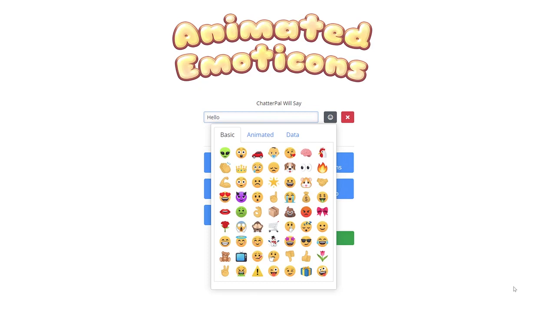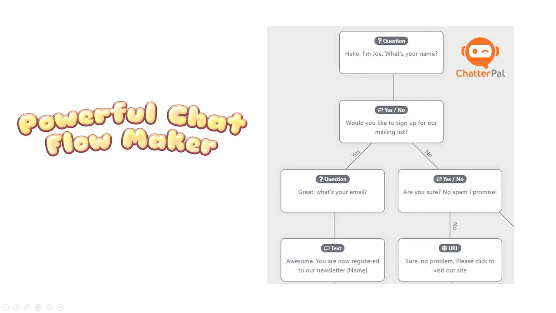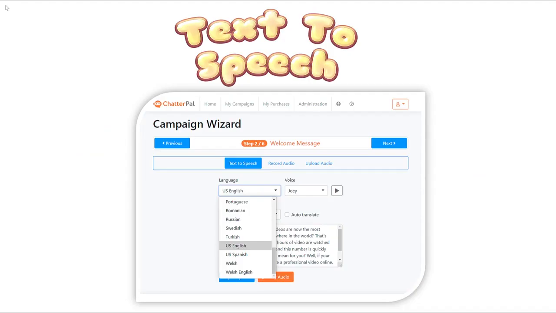Talking about possibilities, we have to also talk about the great flexibility that is part of ChatterPal, and that is powerful chat flows that you can build with the app. And the beauty is we pre-integrated existing chat flow templates, but you also have the flexibility to create any type of chat flow that you want, which can be intelligent. It can actually get people to do appointment booking or lead generation, generate more sales, give away discount coupons, and a whole lot more. This is just the start.